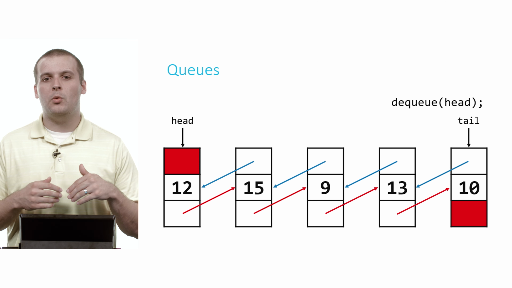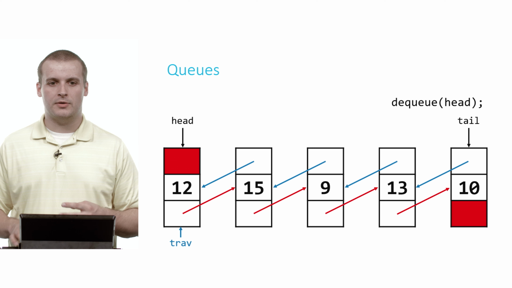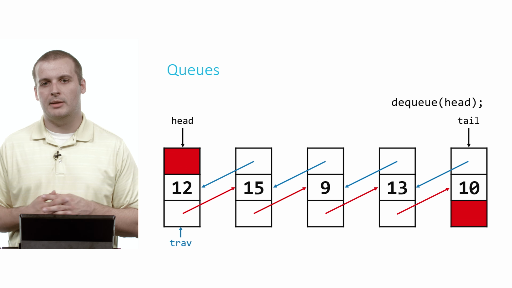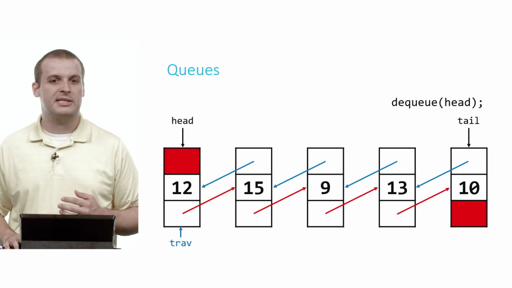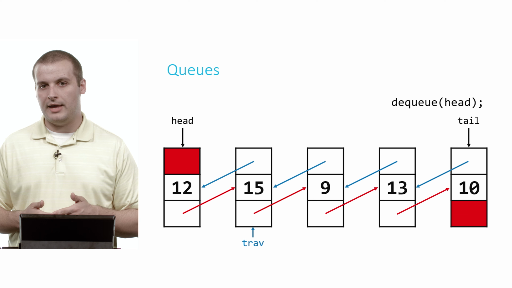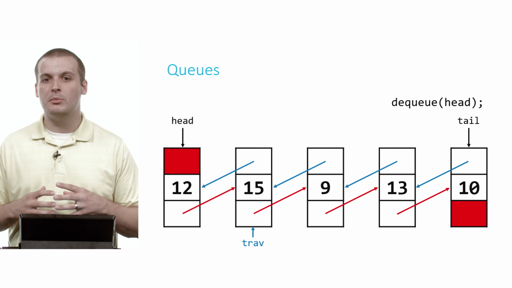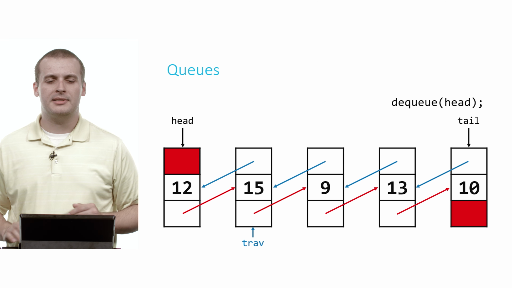And so when we want to dequeue an element, we want to remove the oldest element. So what do we do? Well, we set a traversal pointer that starts at the head, and we move it so that it points to the second element of this queue, by saying trav equals trav arrow next, for example. That would move trav there to point to 15, which after we remove 12 will become the oldest element.